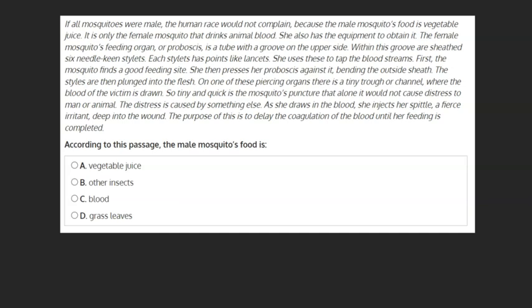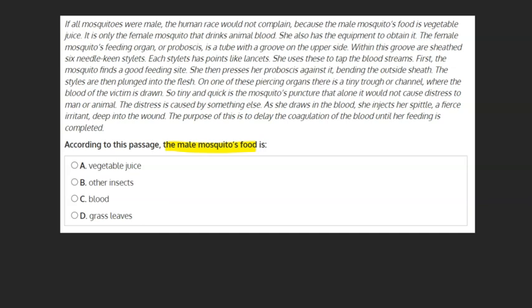According to this passage, the male mosquito's food is A. Vegetable juice, B. Other insects, C. Blood, or D. Grass leaves. In order to answer this question, let's find the key words, the male mosquito's food, in our text.